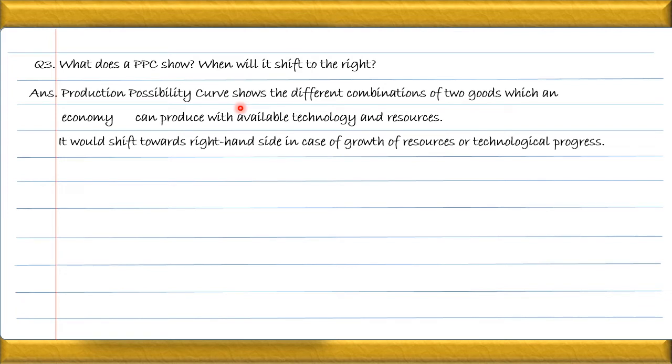And remember one thing, the production possibility curve will only shift to the right when we get more production than expected. That is called a shift to the right. The PPC curve will shift to the right only in two cases. The first is finding new sources of raw material, and second is updation in technologies. If somehow the technology gets updated, there will be a fall in wastage, and because of the fall in wastage, the production will increase. Secondly, if we find new sources of raw material, definitely the production will increase further. So in these two cases, the PPC can shift to the rightward side.